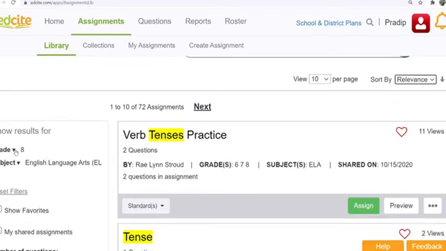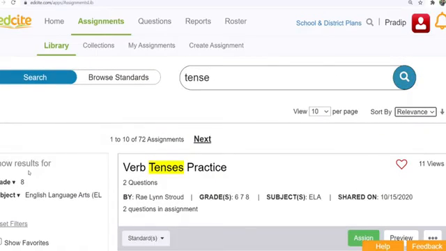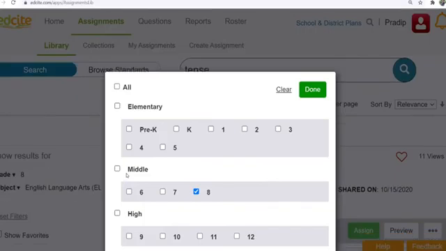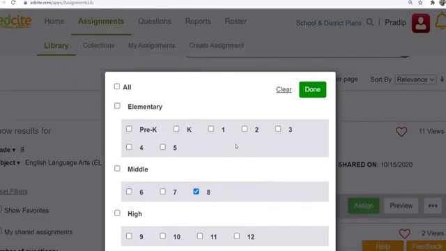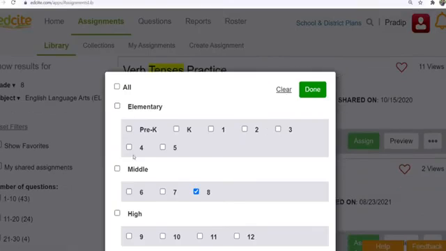And if you want to see the activities on tenses grade wise, when you click on the grade filter, this pop-up window appears in front of you, and you can find elementary level classrooms, middle classrooms, and high school classrooms.